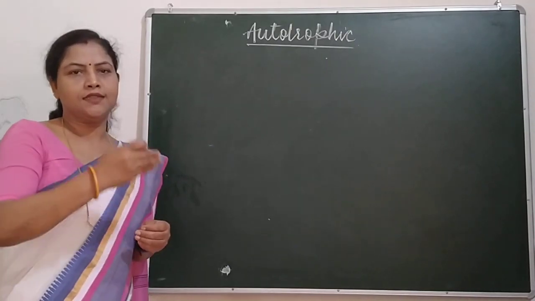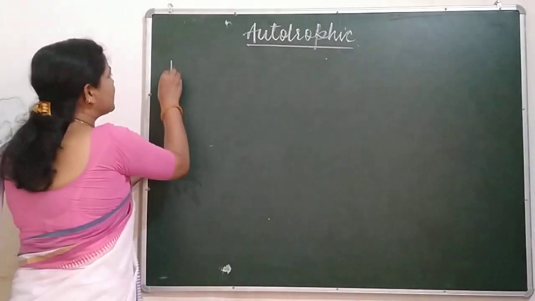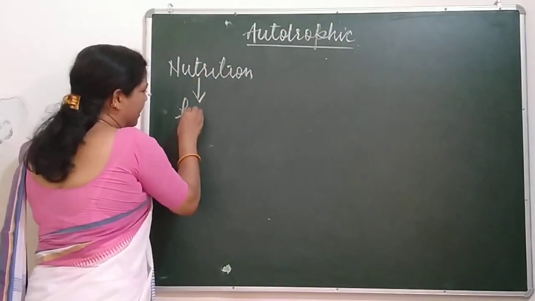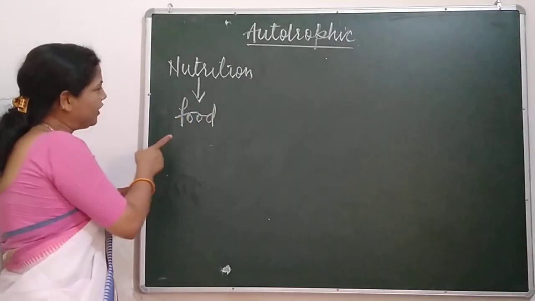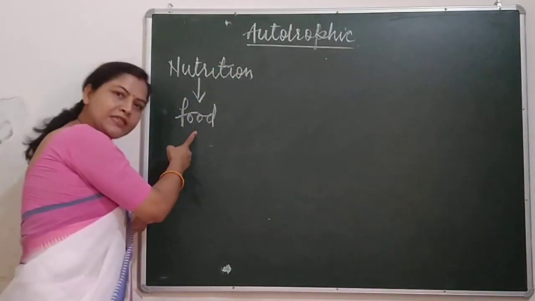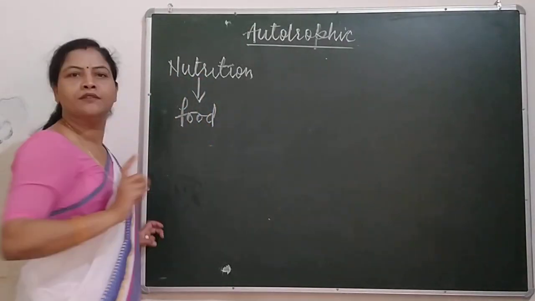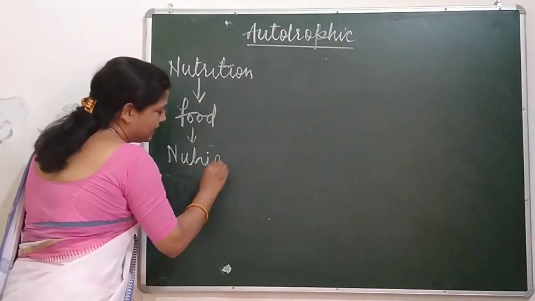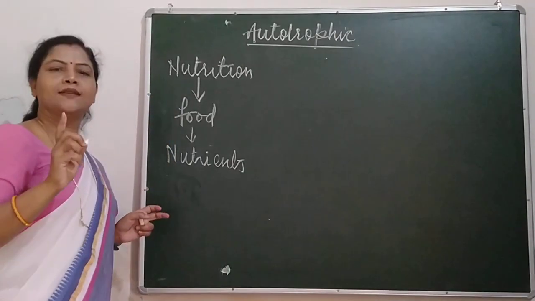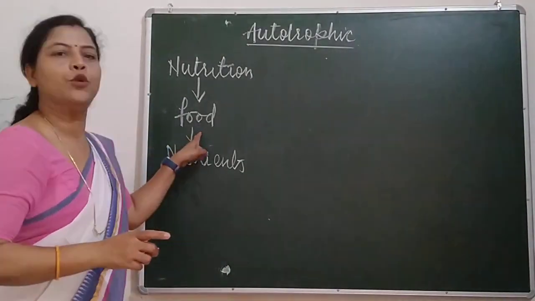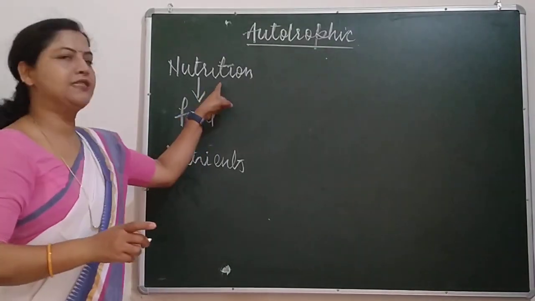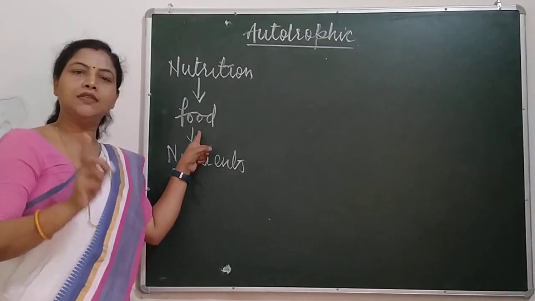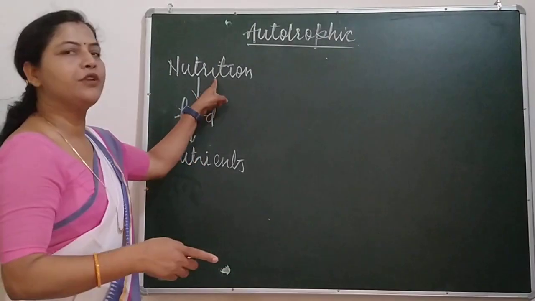From where does this word nutrition come? Actually, this nutrition comes from food. We get nutrition from food. When the food is taken and utilized, we get nutrition. And this word has come from nutrients. We get nutrients from food, and this food provides us nutrition. When the food is taken and utilized by the cells for maintenance of life, it is called nutrition.